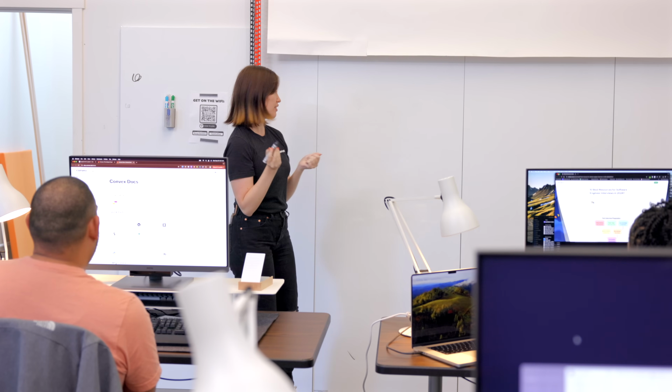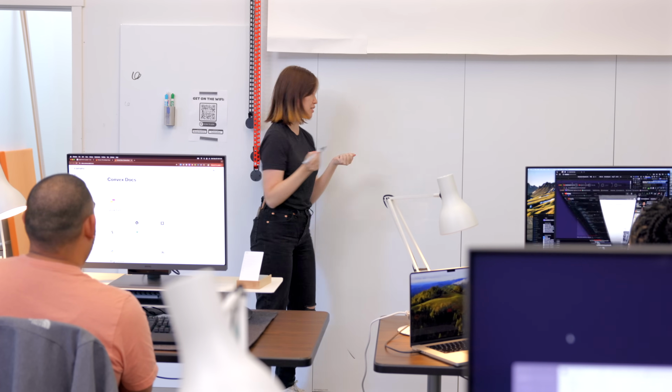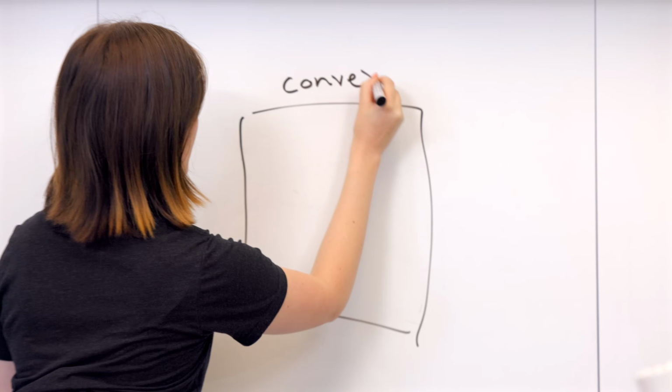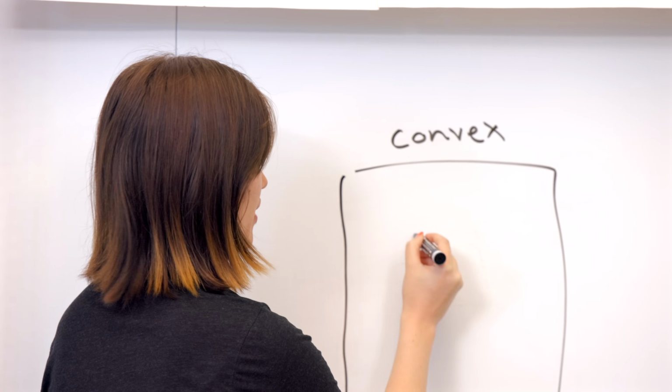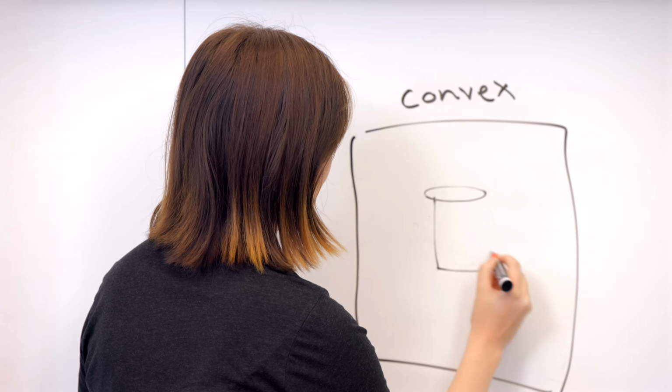To explain a little bit about what Convex is and how it works, I'm gonna welcome up today's advisor, Sarah. Hi, I'm Sarah. I am based out of New York and I'm a software engineer at Convex. So Convex is a backend as a service platform. There's some box, which is like a server running in the cloud. It does a lot of things, but one of them is it has a database inside of it.